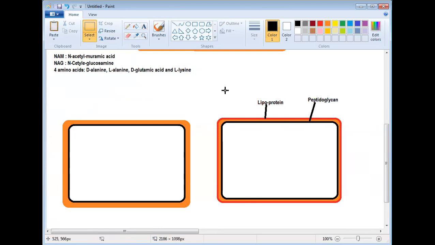When Gram stain is applied, two groups of bacteria react differently. One group can retain Gram stain, another group cannot retain the Gram stain. If it cannot retain the Gram stain, these are called Gram negative bacteria. If it can retain the Gram stain, it is called Gram positive bacteria.